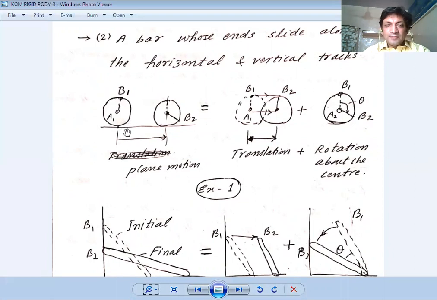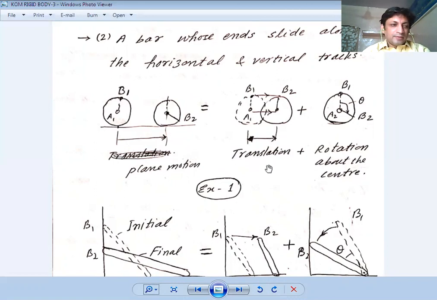Here it is displaced from this point to this point, so this is the translational motion, and this point B1 moves towards the right, or it travels through an angle, so it is also a rotational motion. That is why general plane motion of a rigid body is the combination of translational and rotational motion about the center. So this is about the kinematics of rigid body.